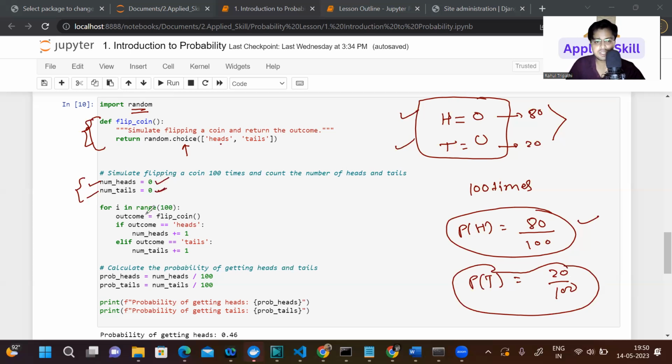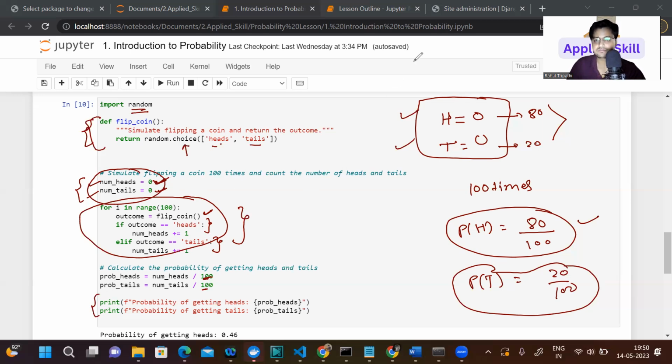So here we're iterating it 100 times. The very first time, you will call the function. After calling the function, you might get head or you can get tail. If you get head, it will compare with this if block, and then it will increase the count of head. If it is not head, it will count the tail. So based on that, this loop will go for 100 times. Once you get the updated numbers, you divide by 100, like this. Now you got the probability.